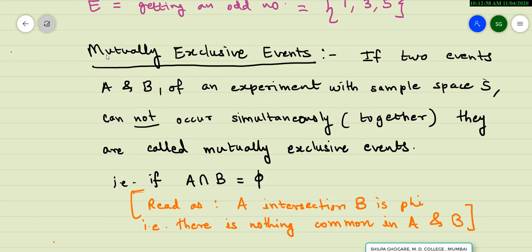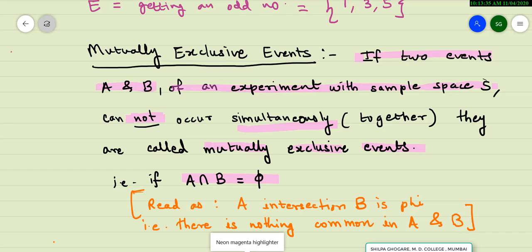The next concept is mutually exclusive events. Note this as a plural. So the definition goes like this. If two events A and B of an experiment with sample space S cannot occur together, that is cannot occur simultaneously, they are called mutually exclusive events. So that is if A intersection B is empty.